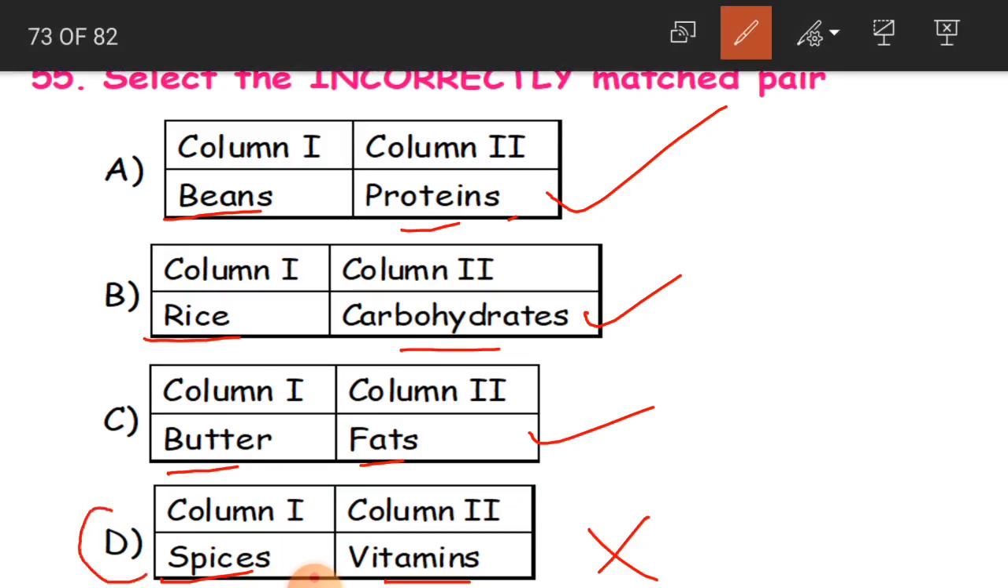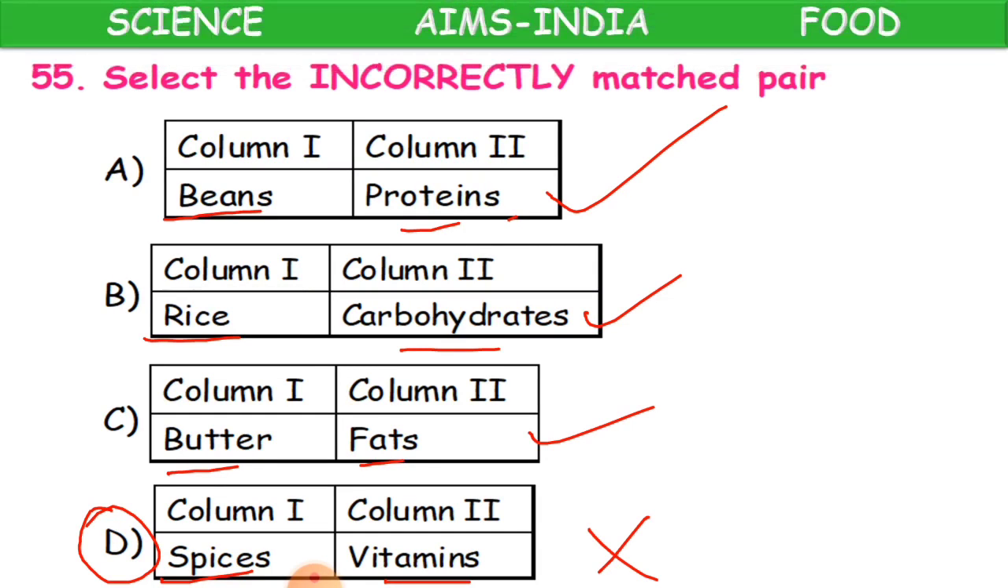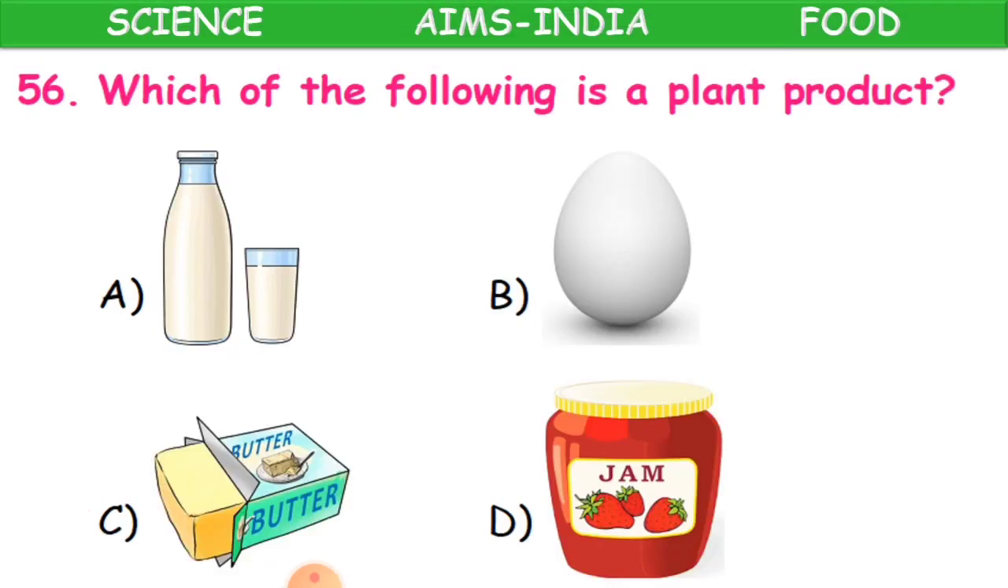D is our answer, because through spices we are not going to get vitamins. Vitamins are from the fruits, vegetables, leafy vegetables and all that. Through spices we get fiber but not vitamins. So that is why D is the answer. Clear, children? Now 56th question.